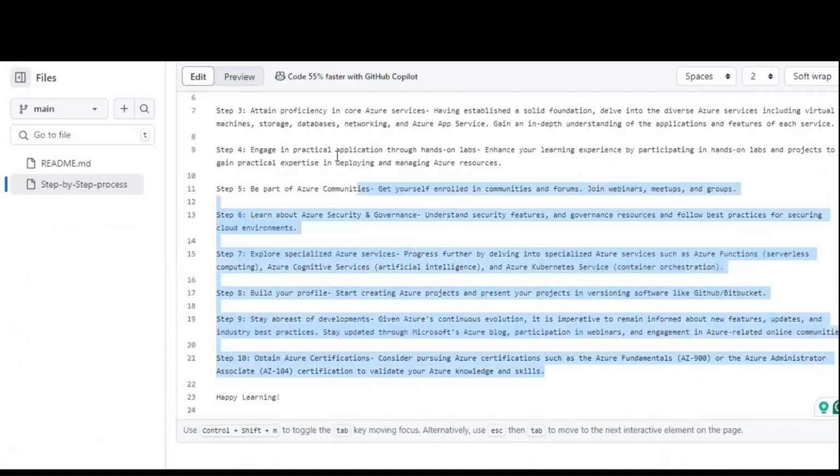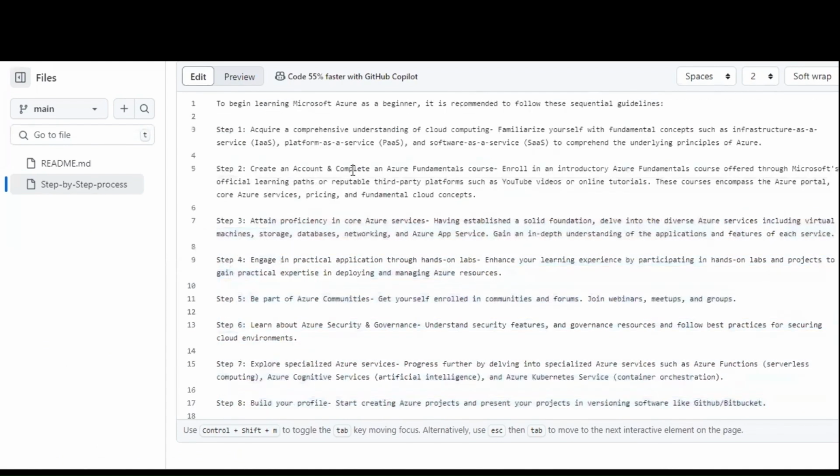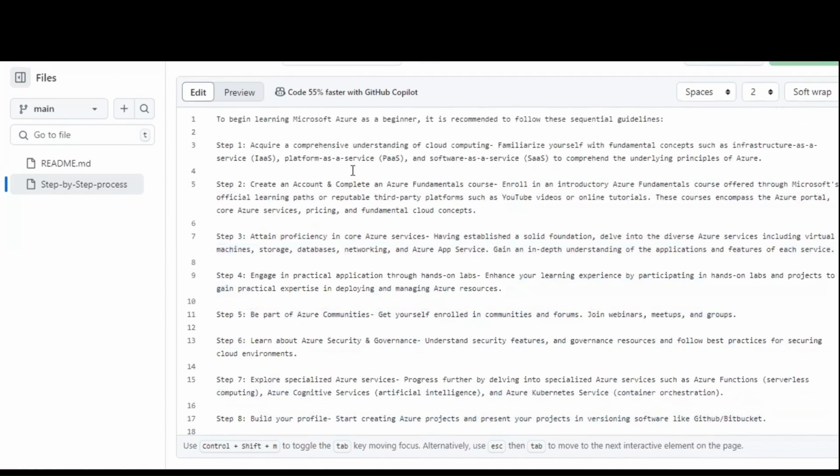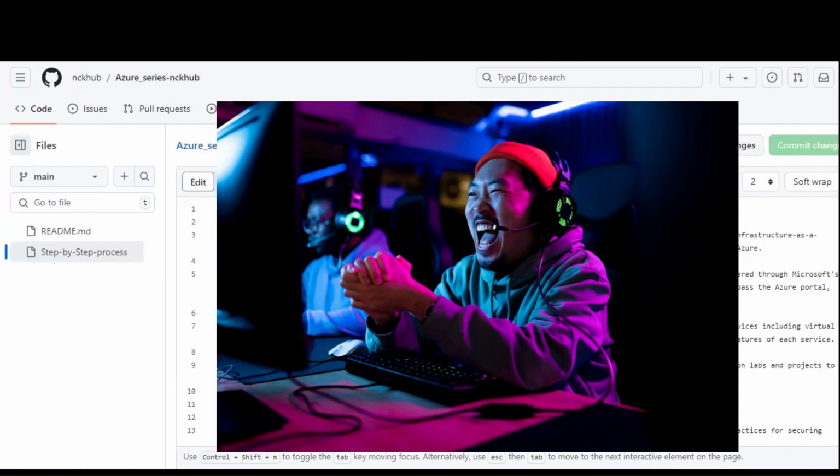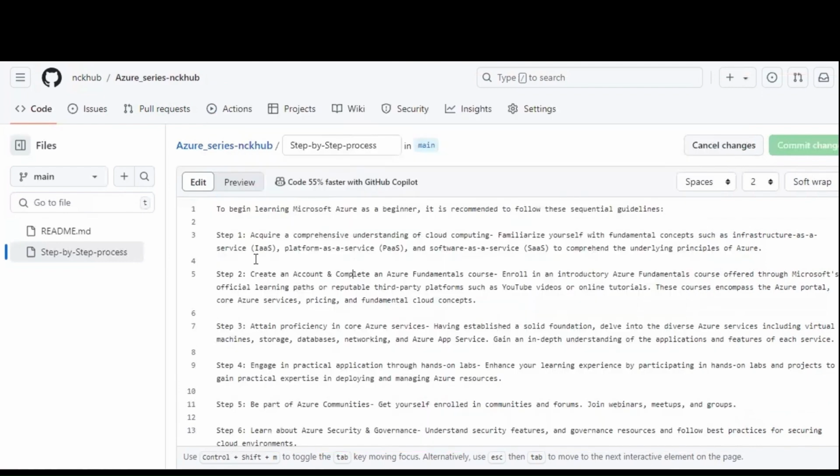So this is the step-by-step guide which I have created, as I said, in the GitHub repository of NCKHUB, which will be available to you, and we will be adding it in the description of this YouTube video as well. You can go through this one and have a complete step-by-step guide on how to become an Azure expert, from step 1 to step 10, from understanding to completing the certificate.